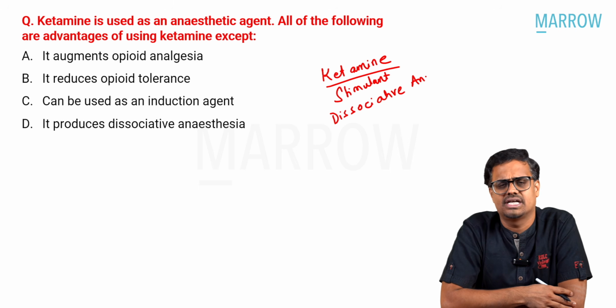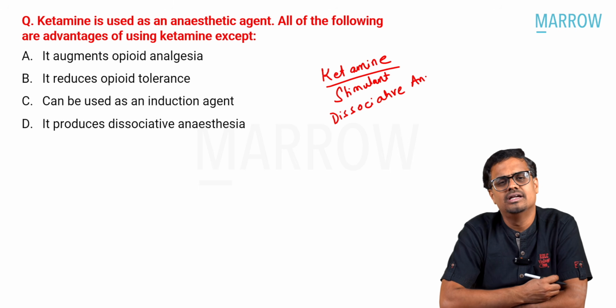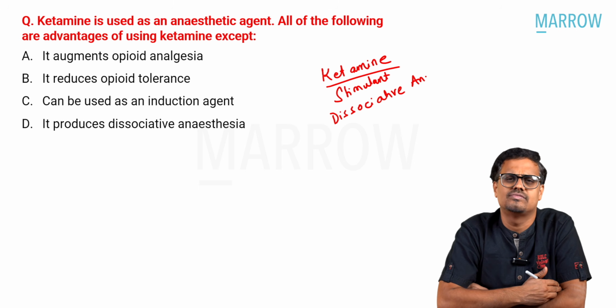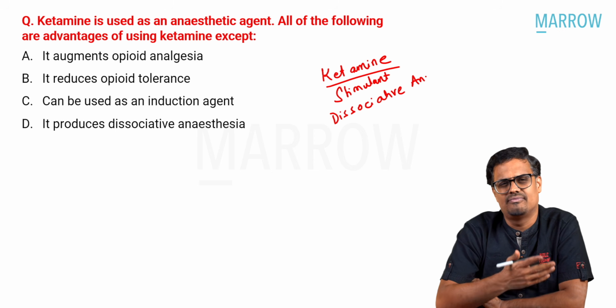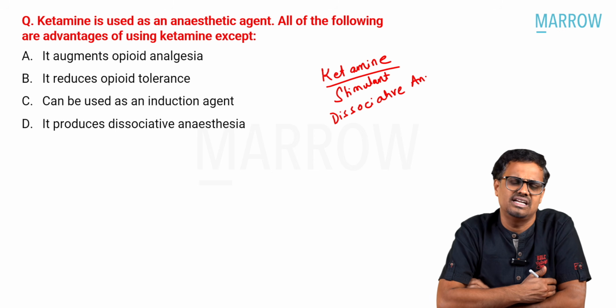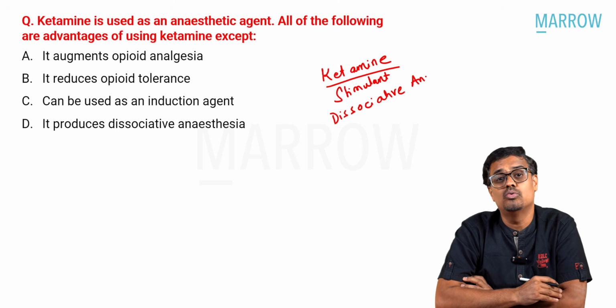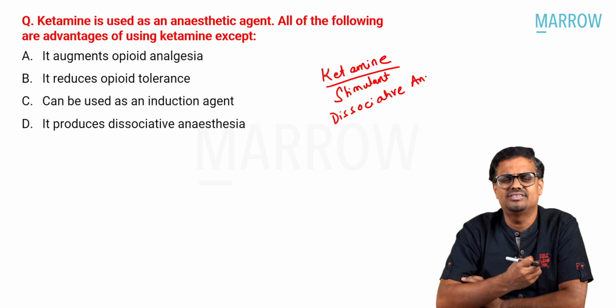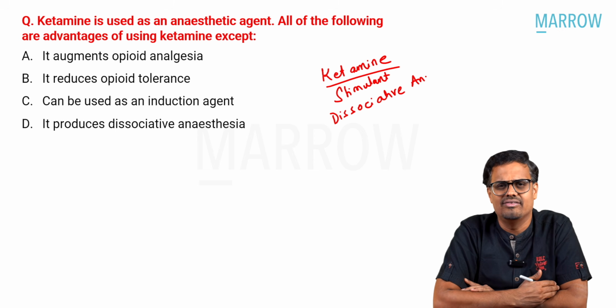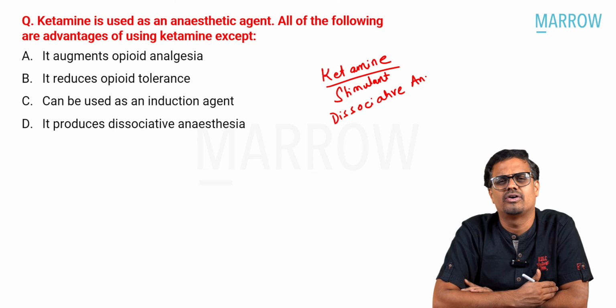Most of the time patients do complain that the dissociative state is completely an unpleasant state. Most of the patients experience a sense of unpleasantness when they are given ketamine. That's the reason why generally we don't give ketamine alone, because this creates a psychological effect that is not acceptable for each and every patient.